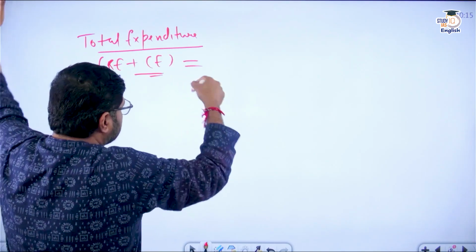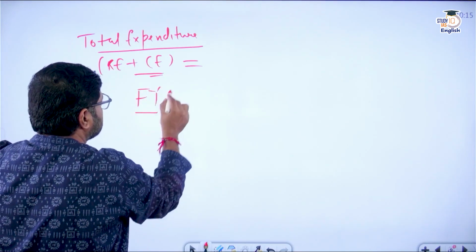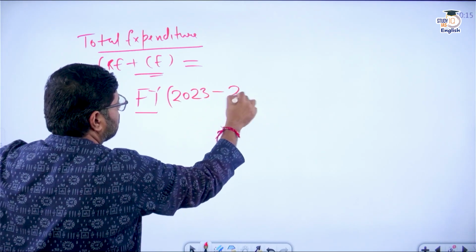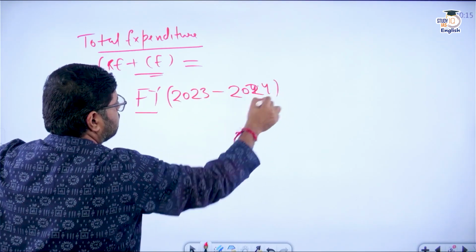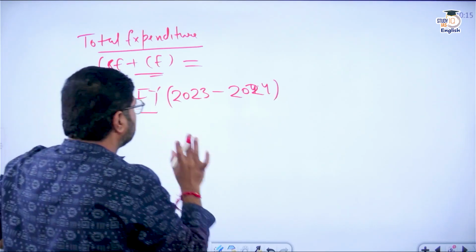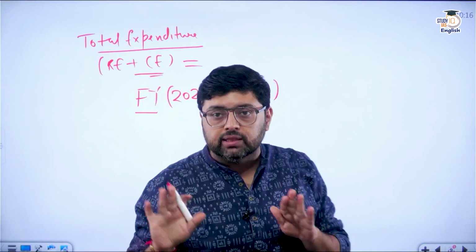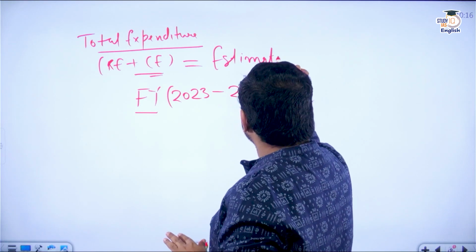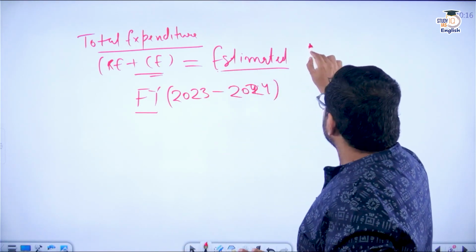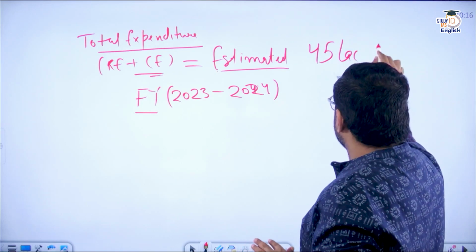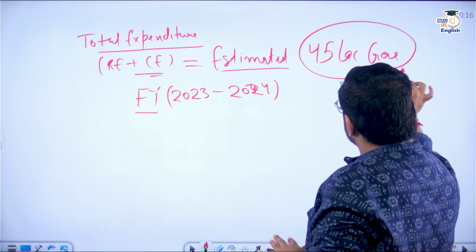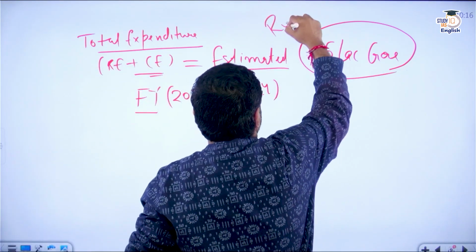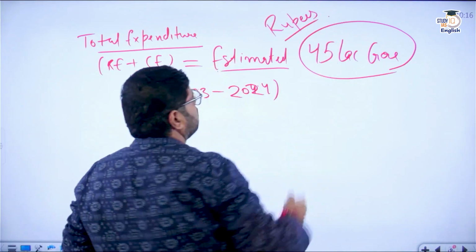If I talk about this financial year, which starts from 1st April 2023 and ends on 31st March 2024, the total expenditure that the government is going to do in this financial year is estimated around, can anyone guess? It is estimated around rupees 45 lakh crores.